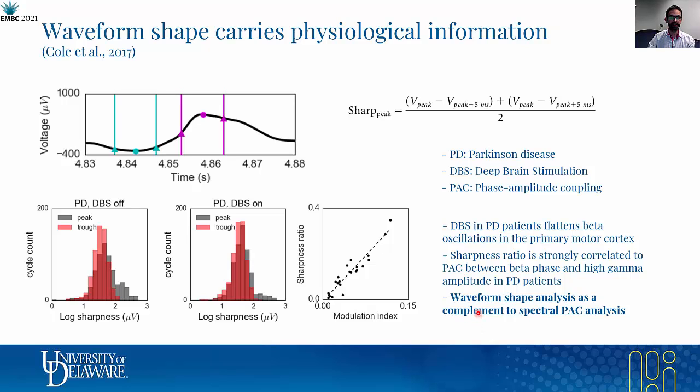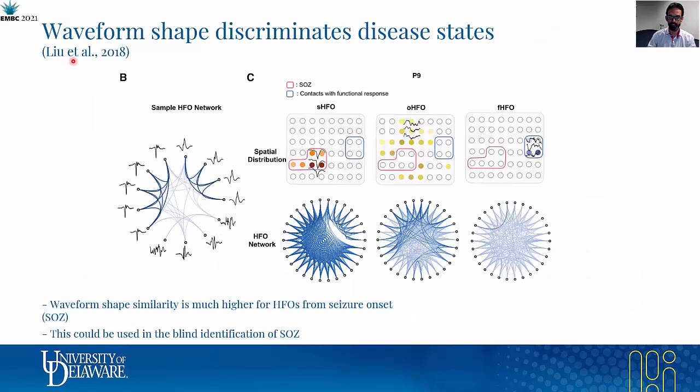This highlights that the analysis of the waveform shape could be used as a complementary tool to the traditional spectral analysis of PAC. In this work by Liu et al., they found that for high-frequency oscillations, or HFO, coming from the seizure onset, they are more correlated between them than HFOs coming from electrodes out of the seizure onset or electrodes in the functional areas.